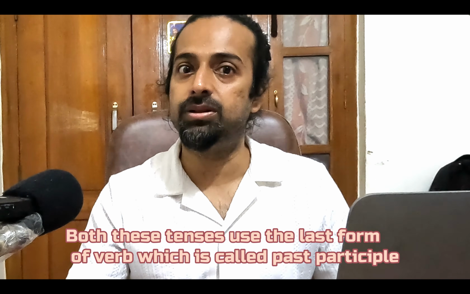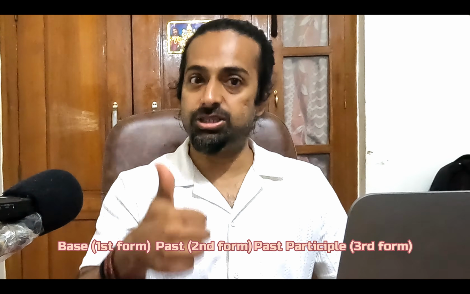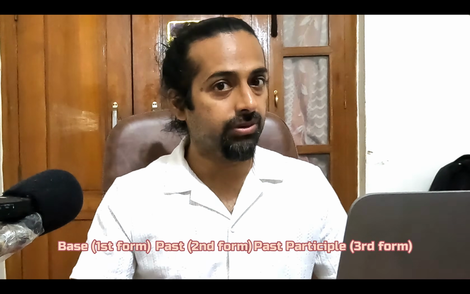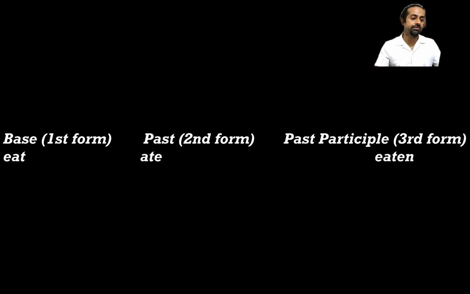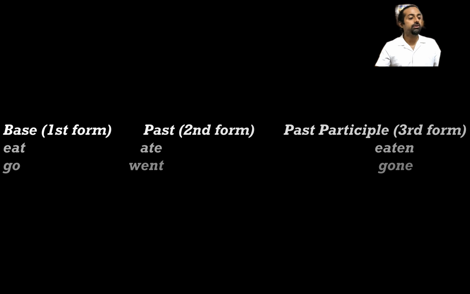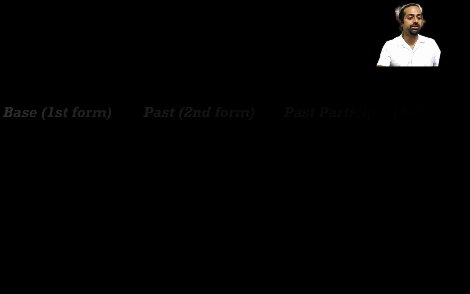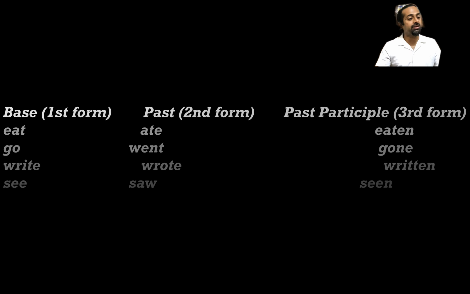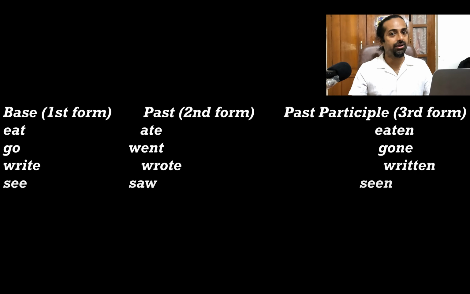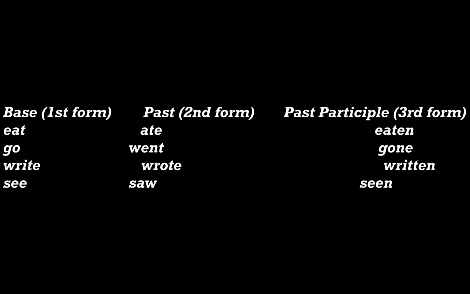Remember, time plays a very big role here. Remember, present perfect connects the past to now, and both these tenses use the last form of verb, which is called past participle. Past participle can be divided into first form, second form, and third form, like eat, ate, eaten; go, went, gone; write, wrote, written; see, saw, seen. Here all the last parts are past participles. So you can use past participle for both present and past tense.